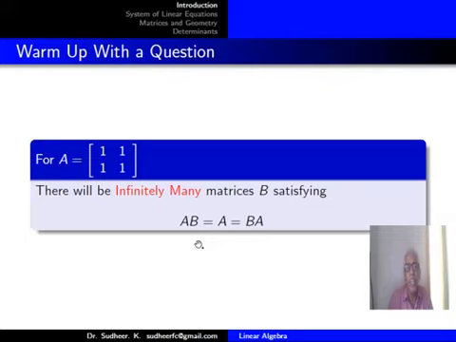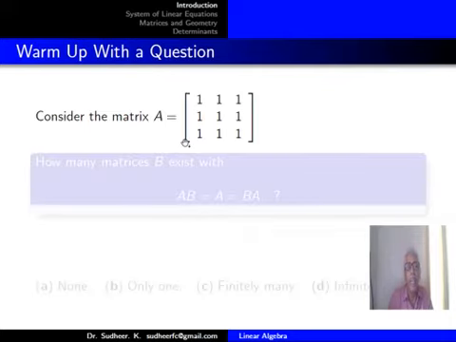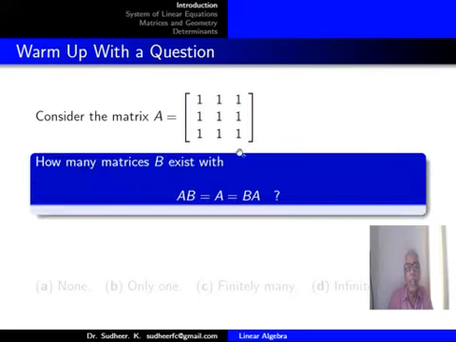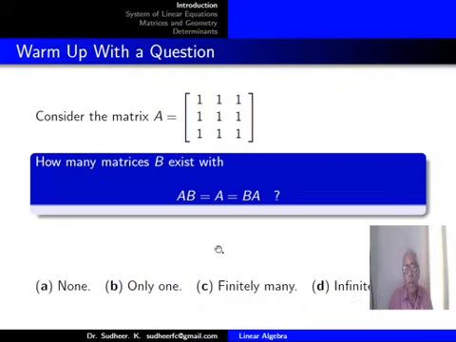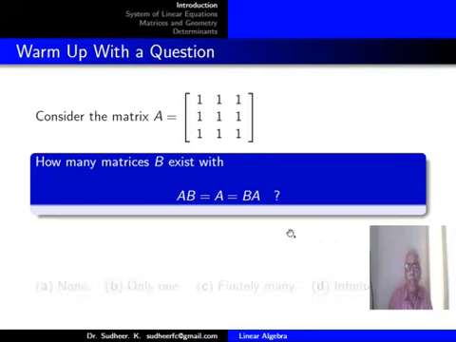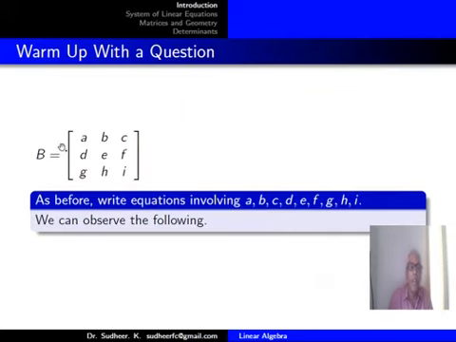Now, let us try with a three-dimensional matrix A of the same type. A equal to the 3 by 3 matrix with 1 as the entries. How many matrices B exist with AB equal to A equal to BA? None, only one, finitely many, infinitely many. With your previous experience, you guess infinitely many as the answer. And that is the correct guess. And as before, we can write B to be the general matrix [a, b, c; d, e, f; g, h, i].